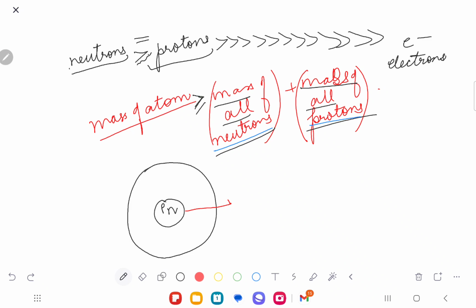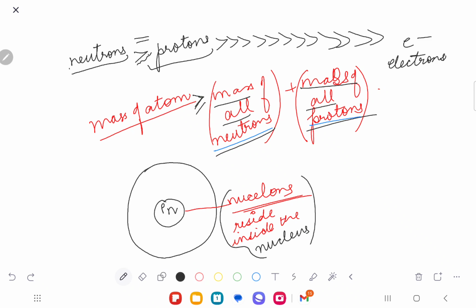And the collective name of protons and neutrons is nucleons. Nucleons reside inside the nucleus. Yes or no? Yes.